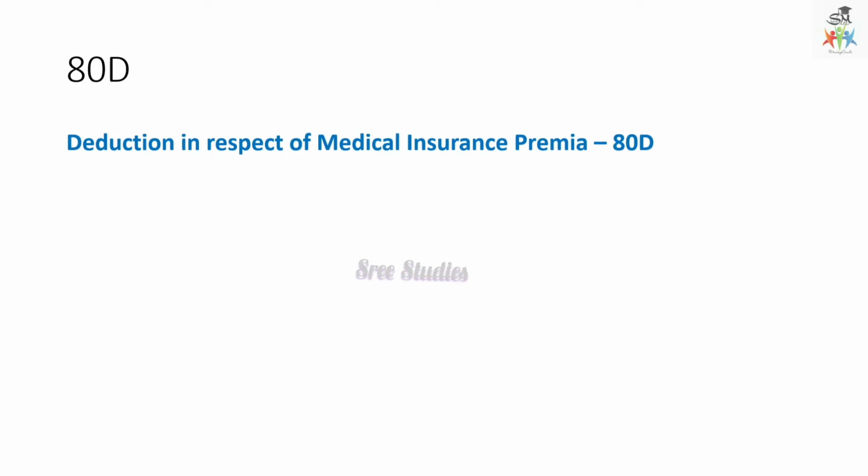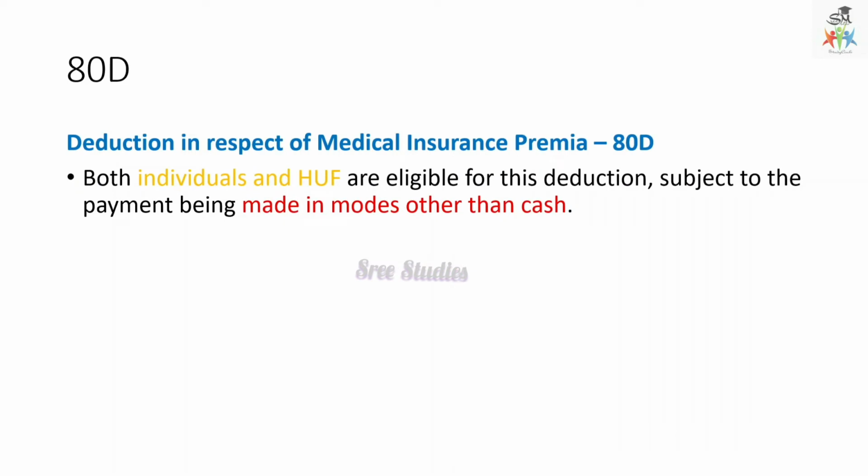The next section is 80D. The first one was 80C, now 80D. Deduction in respect of medical insurance premium, 80D. Both the individual as well as HUF are eligible for this deduction, subject to the payment being made in modes other than cash. Suppose you are paying the premium by cash, then you are not eligible to get this deduction.